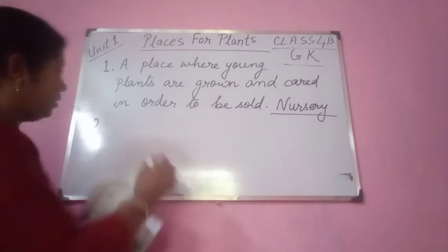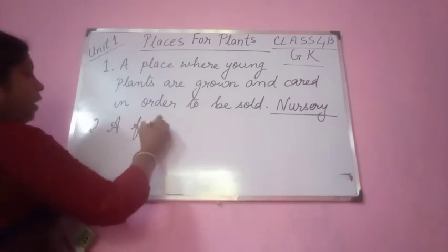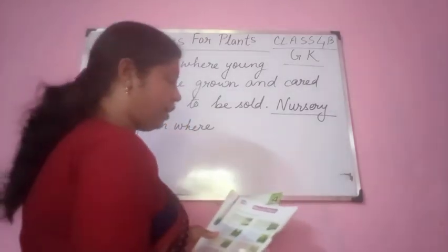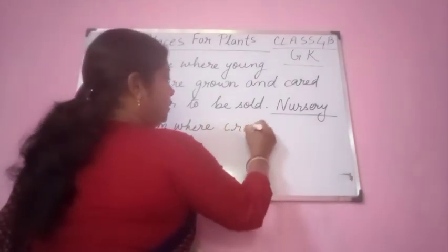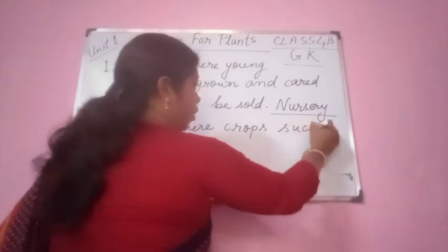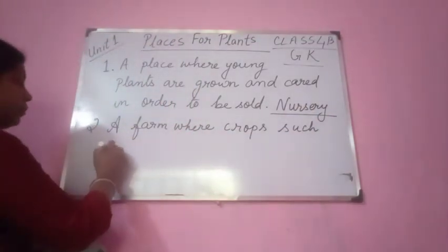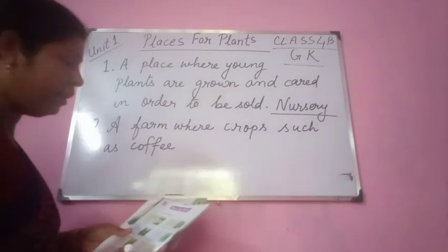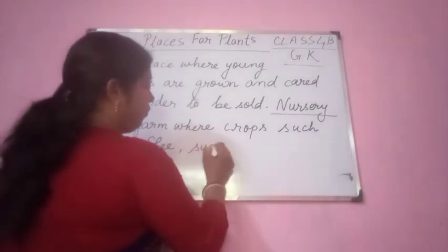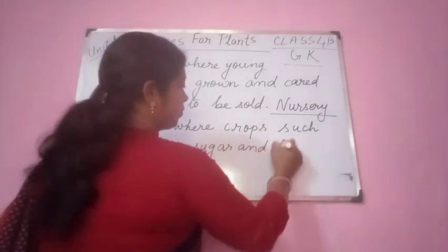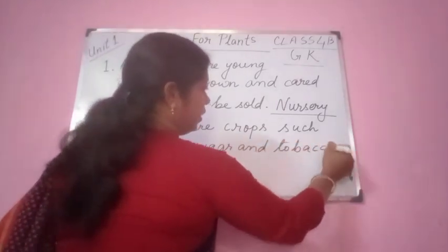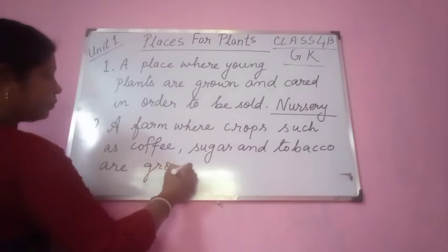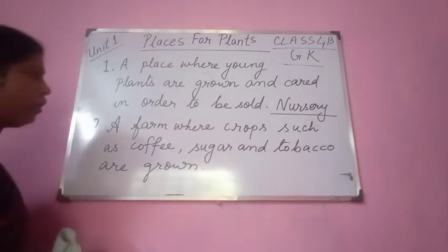A farm where crops such as coffee, sugar and tobacco are grown.